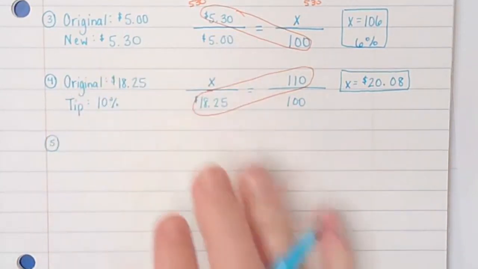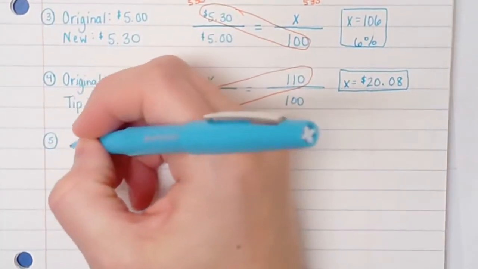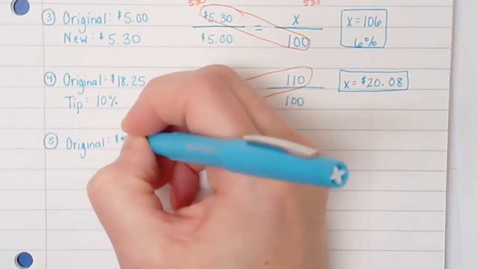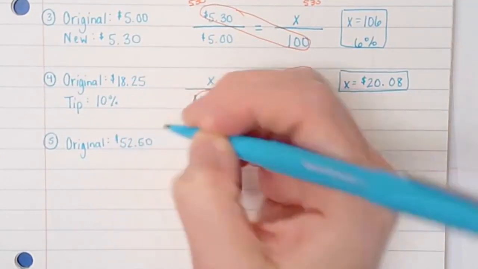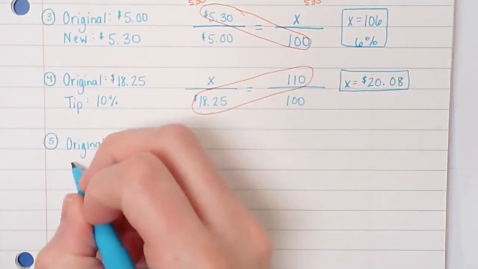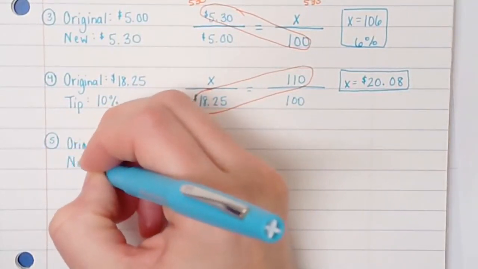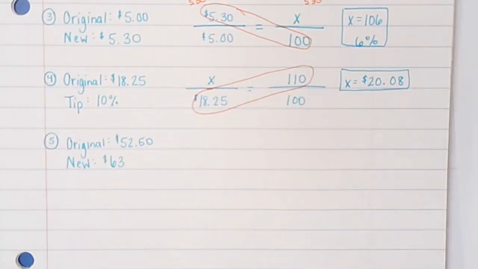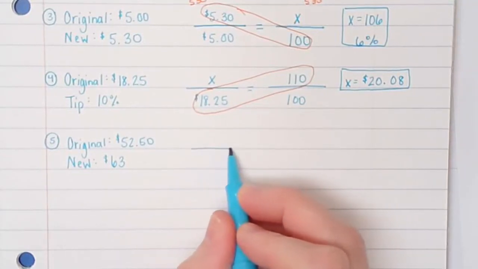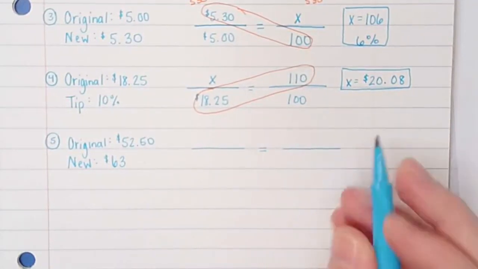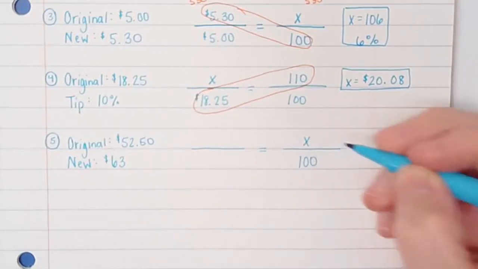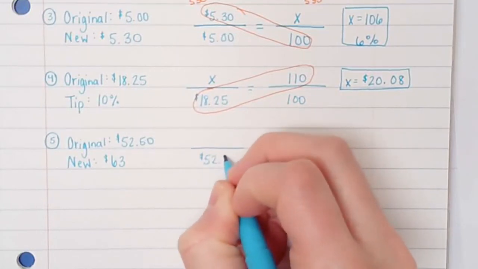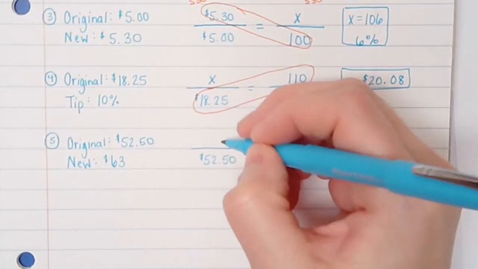All right, let's say your original amount is $52.50. That's a 50, sorry. And then your new amount is $63. All right, so once again, they didn't give me a percent this time. They just told me the new and the original. So that means I'm missing my percent. So I'm going to put an X in that percent spot. Remember, original goes on the bottom. So it's $63 over $52.50.